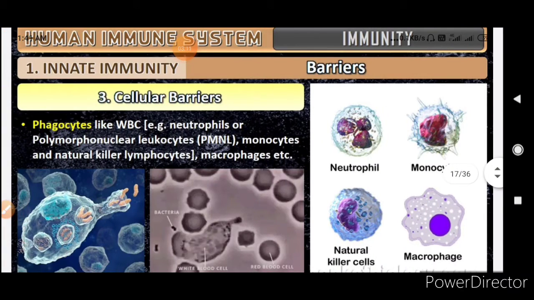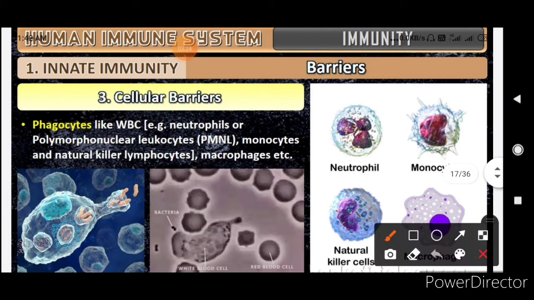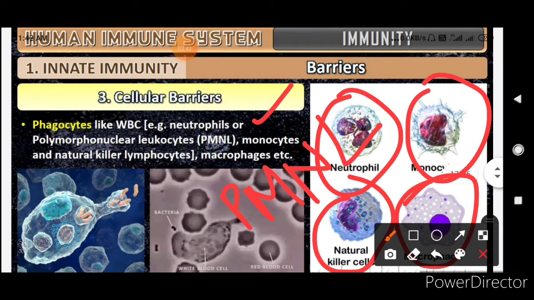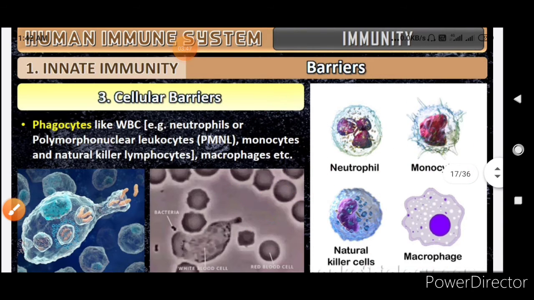Now comes the cellular barriers. Phagocytes like WBC, that is neutrophils or polymorphonuclear leukocytes, monocytes, natural killer lymphocytes, and macrophages are the cellular barrier. You can see in the diagram, this is the neutrophil, this is the monocyte, this is the natural killer cell, and this is the macrophage.